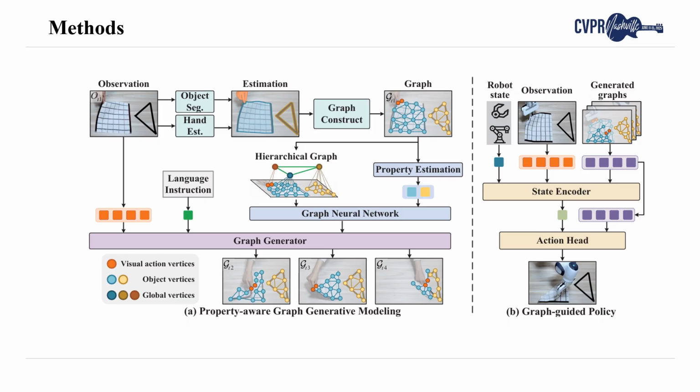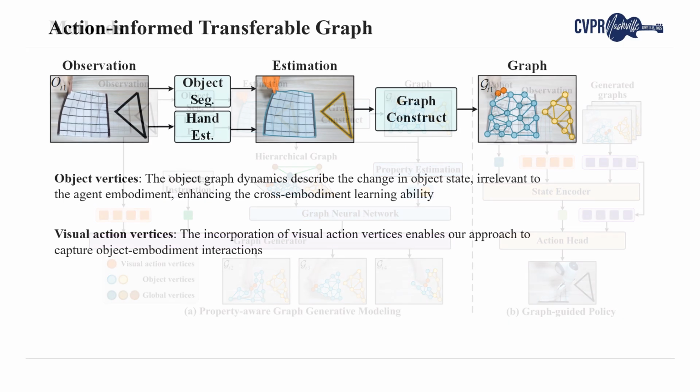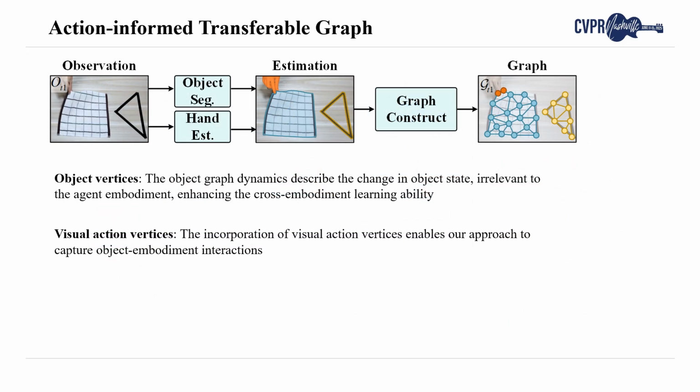from action-labeled demonstrations. We first construct action-informed graph representation based on the task description and an image observation. The object graph dynamics describe the change in object states irrelevant to the agent embodiment, enhancing the cross-embodiment learning ability. Furthermore, the incorporation of visual action vertex enables our approach to capture object-embodiment interactions.